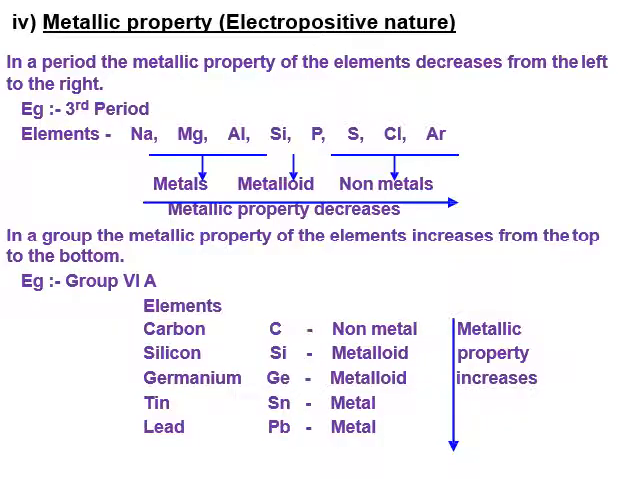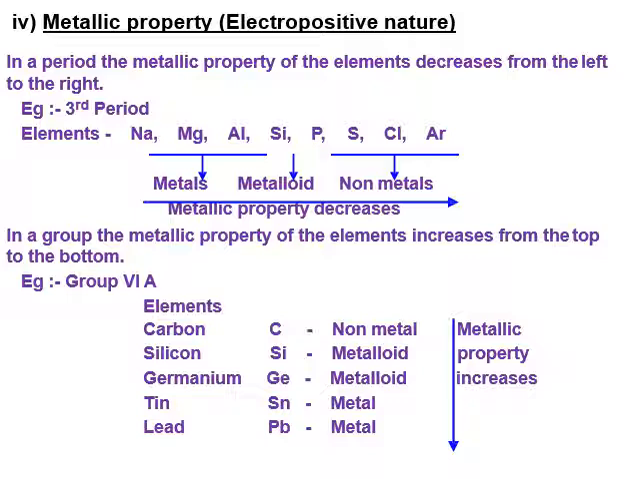Metallic property or electropositive nature. In a period, the metallic property of the elements decreases from left to right. For example, in the third period, elements like sodium, magnesium, aluminium, silicon, phosphorus, sulfur, chlorine, and argon. Among these elements, sodium, magnesium, aluminium are metals, silicon and phosphorus are metalloids, and sulfur, chlorine, and argon are non-metals. So, during a period from left to right, the metallic property decreases.